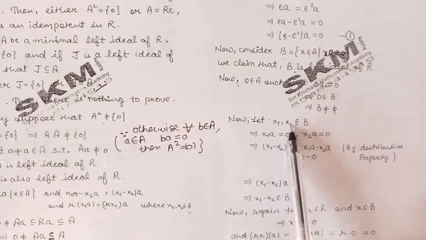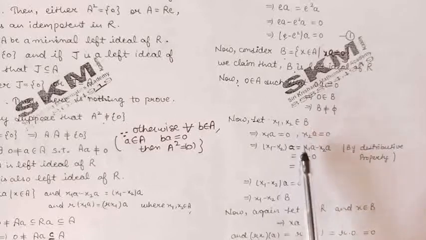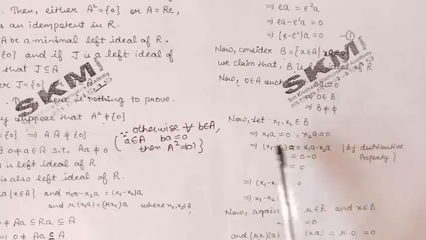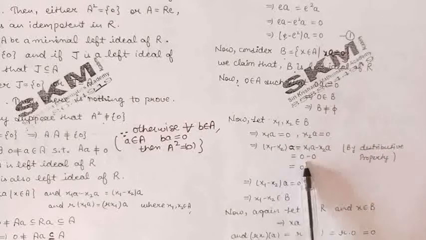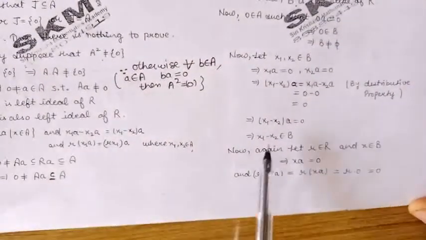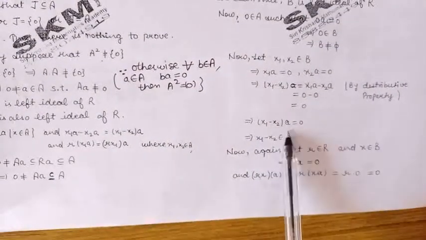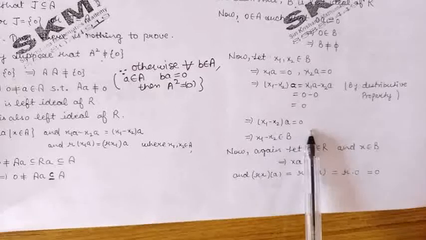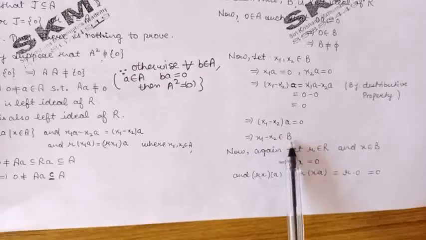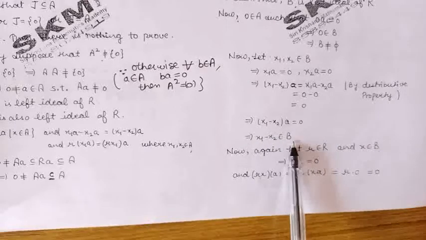Similarly, for x2 belonging to B, we have x2 into a is equal to 0. So x1 a minus x2 a will be 0. So we have obtained x1 minus x2 into a is equal to 0. So by definition of B, we can say that x1 minus x2 belongs to B. Now the second condition for being a left ideal.